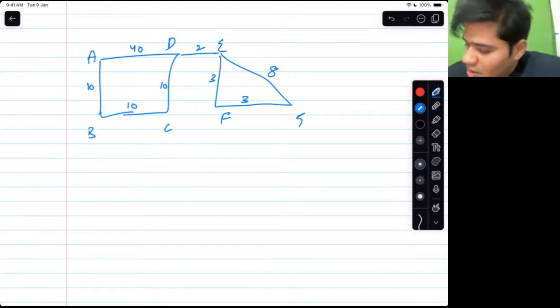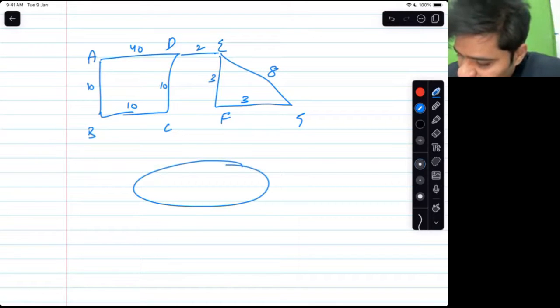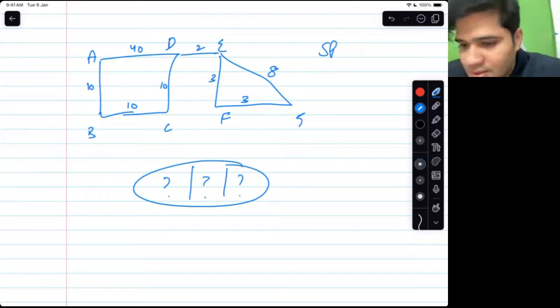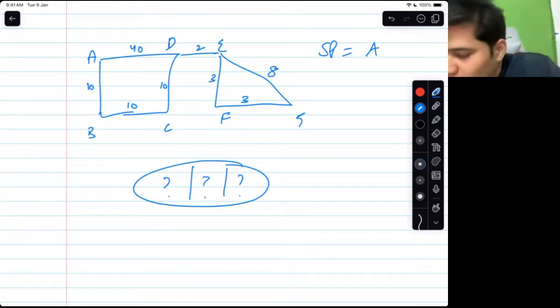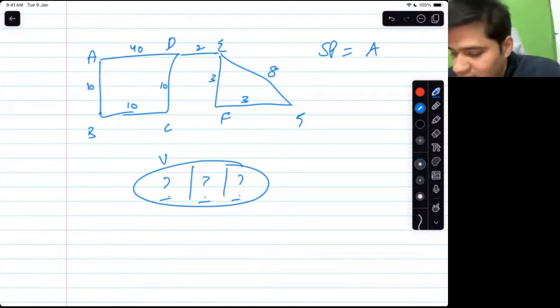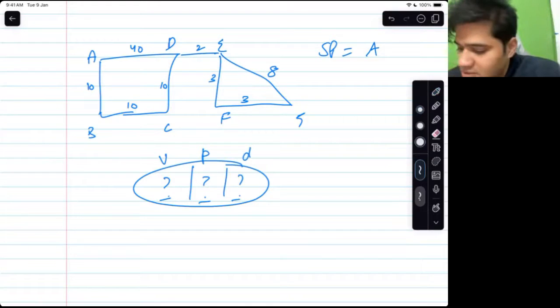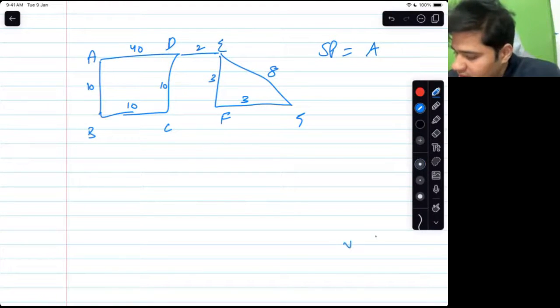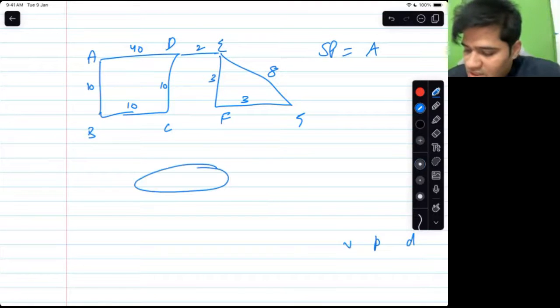So tell me, what do I add in the node? What pieces of information do I add in the first node? The vertex, path, and distance. Cool. Vertex, path, distance. Repetition doing its magic, you already know it now. Vertex, path, and distance. Okay, so it is A, A, 0.